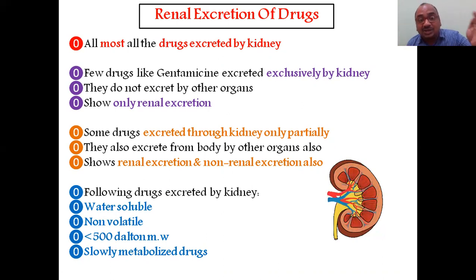Some drugs are excreted through the kidney only partially. They also leave the body by other organs, like the main door and also some windows. So it shows renal excretion and non-renal excretion also. Few drugs. And the following drugs are mainly excreted by the kidney: free, hydrophilic, unchanged, water soluble drugs, non-volatile drugs, less than 500 Dalton, slowly metabolized drugs